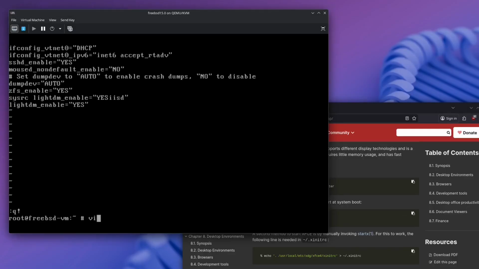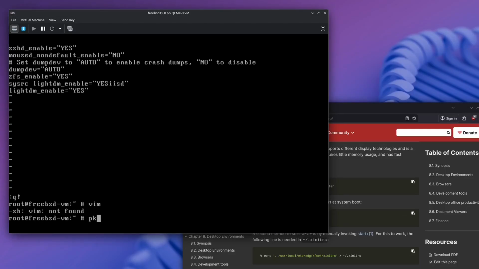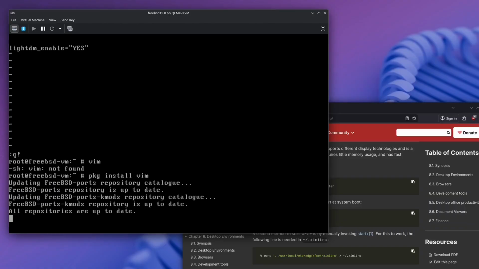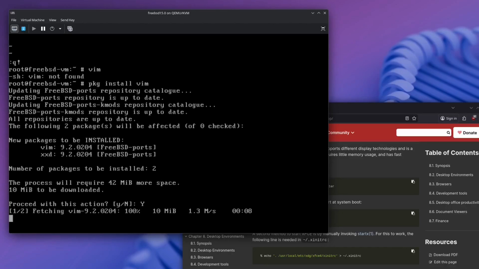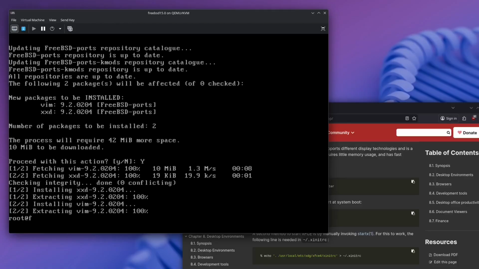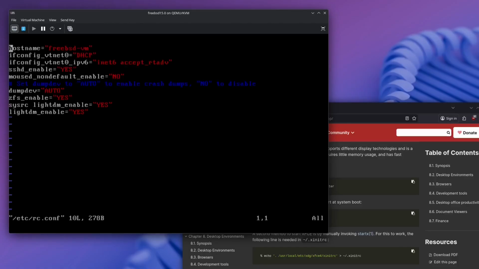Do you have Vim? No, let's install Vim. Maybe this is better. This is just 42. Okay, that's not that lightweight, I guess. But maybe it's the libraries, I'm not sure. So vim rc.conf.